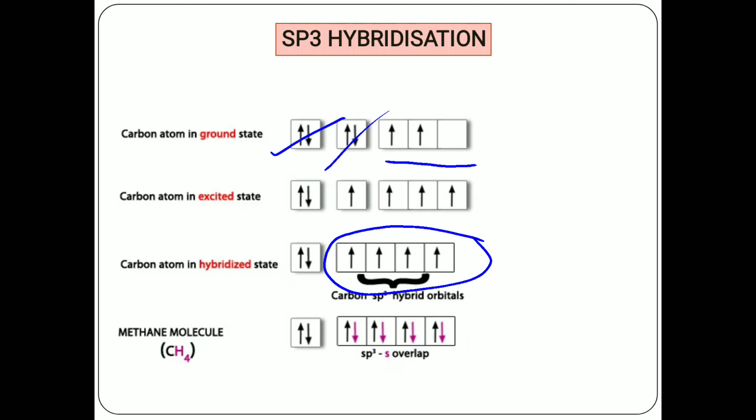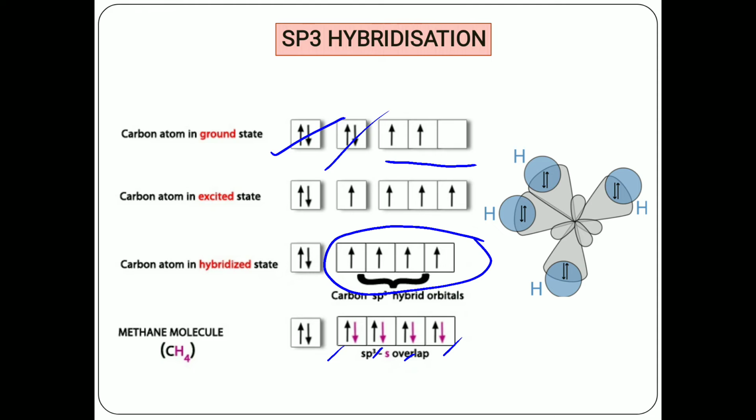So four hydrogen atoms come to the carbon atom, each giving one electron to each orbital. That is why each electron of a hydrogen atom is bonded to each electron of the carbon atom, forming the CH4 molecule with tetrahedral geometry. So this belongs to sp3 hybridization.